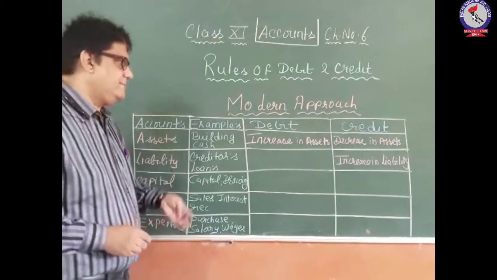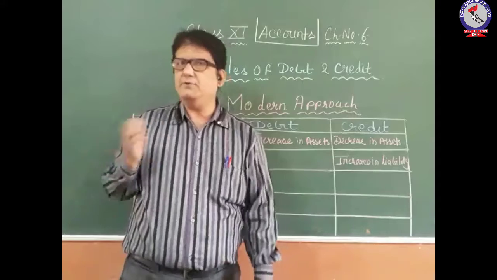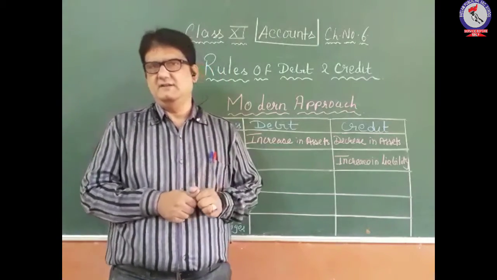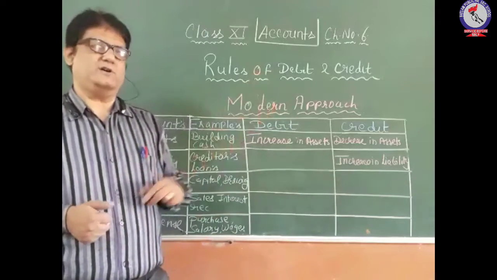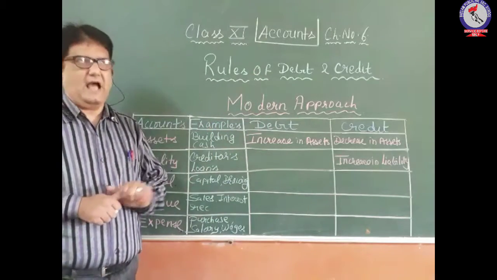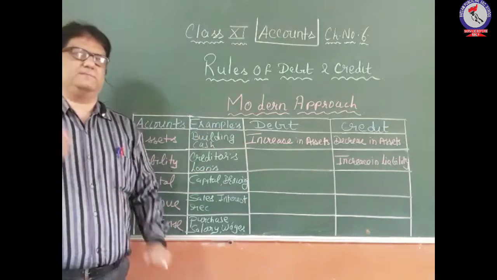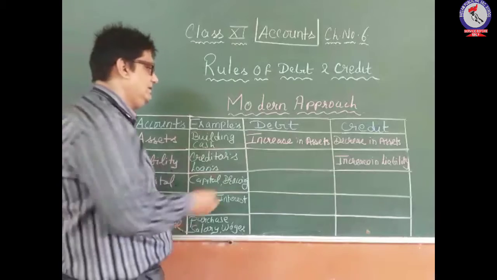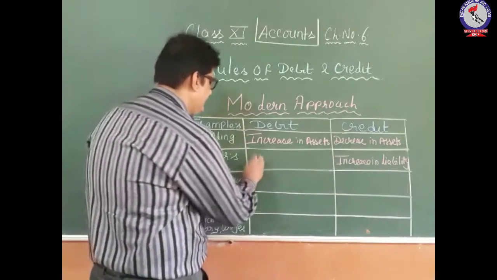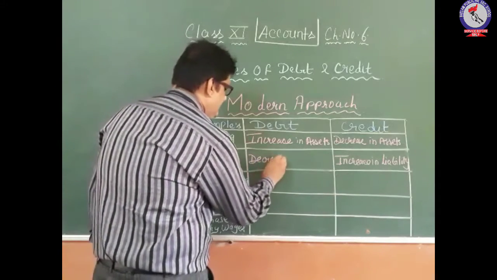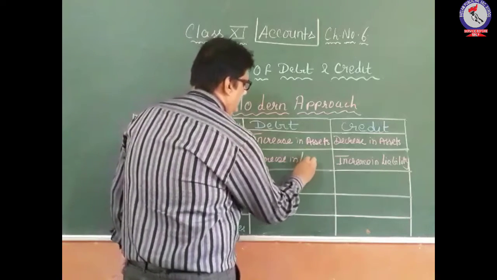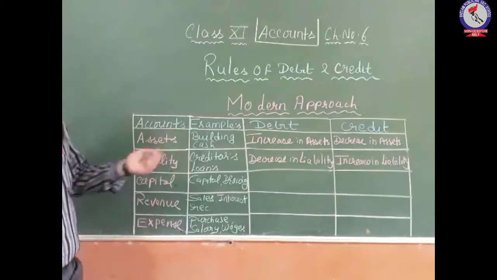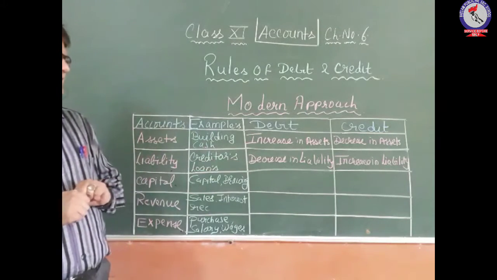Then when you are paying money to your creditors, if you have paid a certain amount of money to your creditors, what will happen at that point of time, your creditors will decrease. So when creditors decrease, your liability decreases. So decrease in liability should be debited. If there is any decrease in any liability, it should be debited.